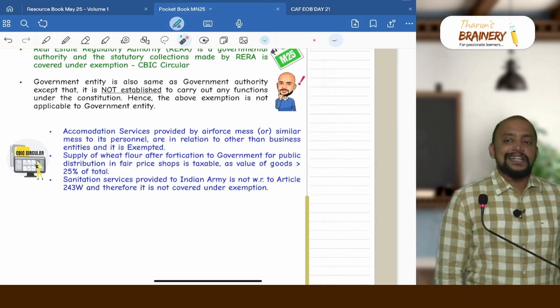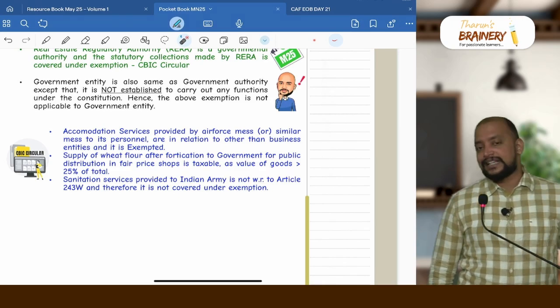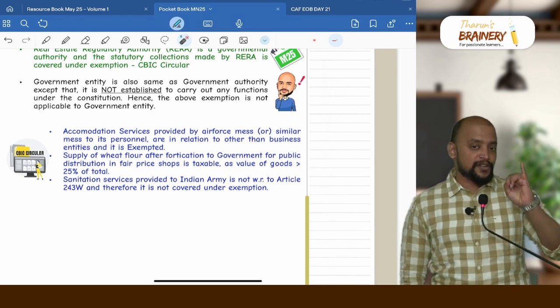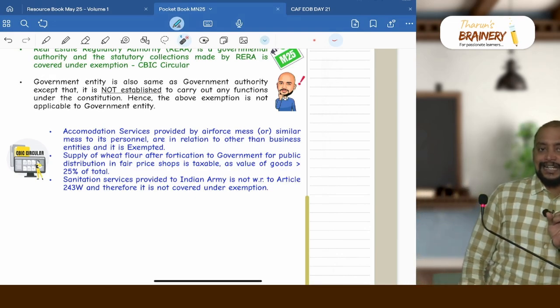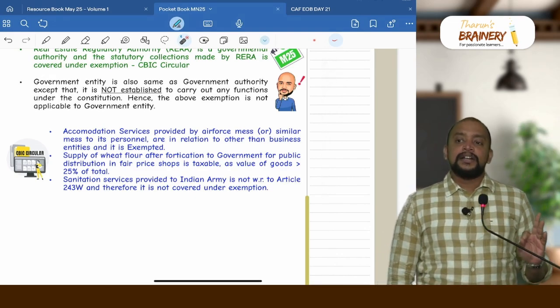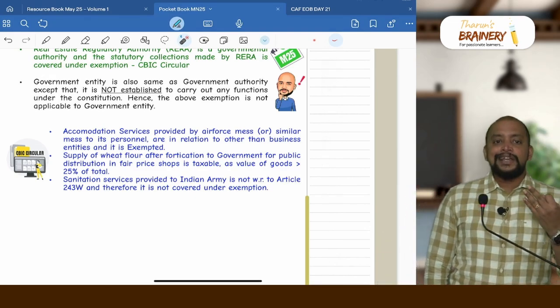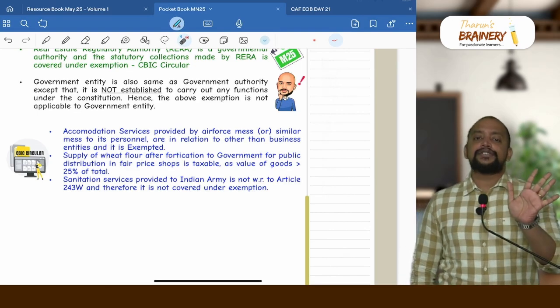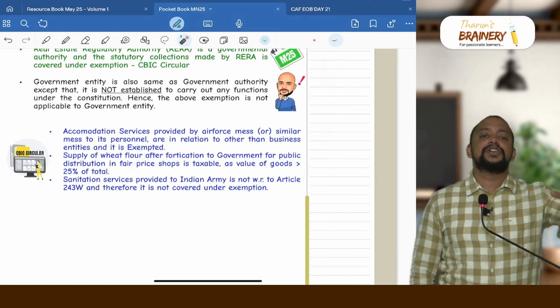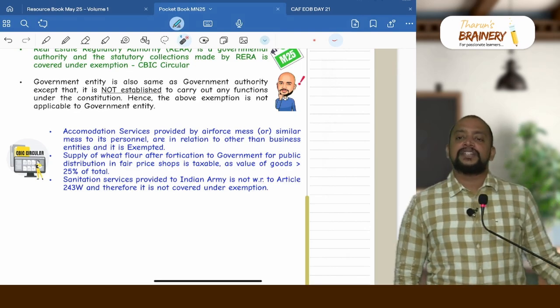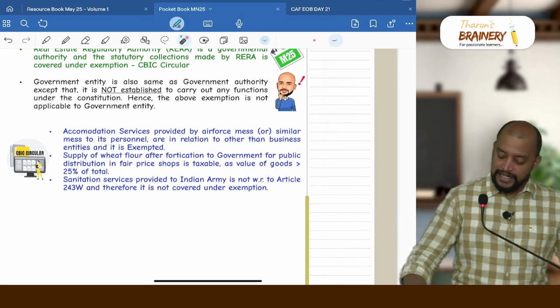Then next, accommodation services provided by an Airforce mess or similar mess to its personnel. First of all, is it taxable or is it exempted? It is exempted because it is not covered under Department of Post, it is not covered under Indian Railways, it is not covered under transportation, it is not an airport or port, and it is not services to business entities. It is to individuals, which is not covered under these 5 points. So due to that reason it is exempted.